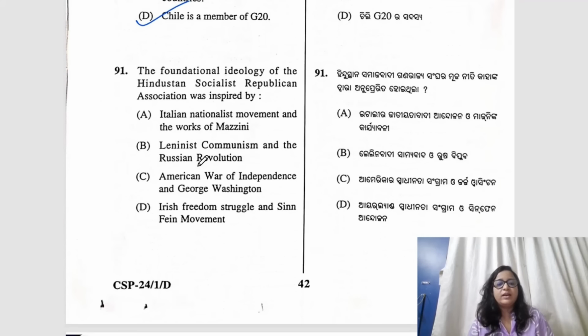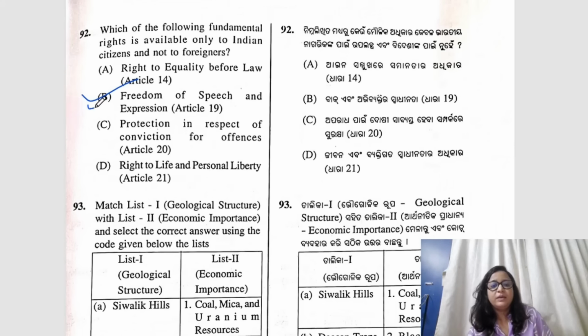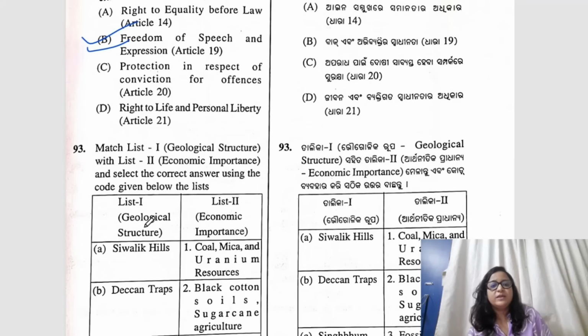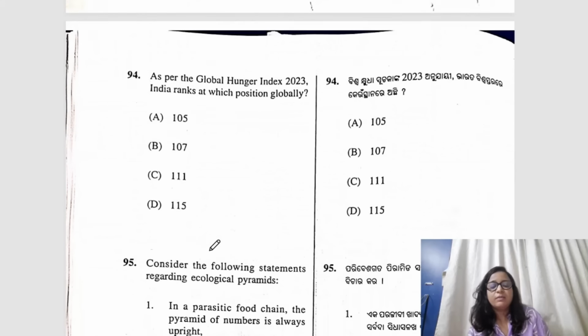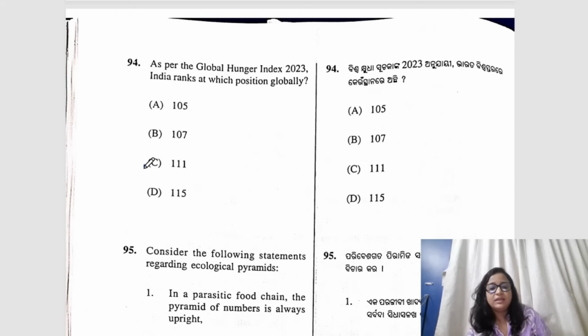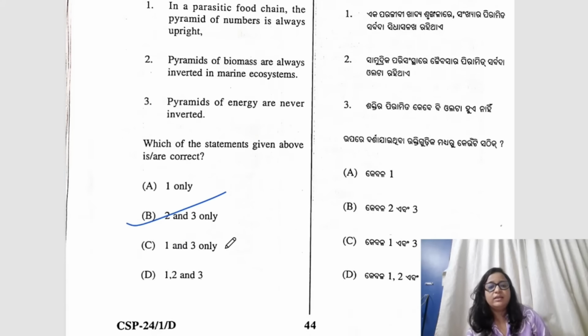Okay. Now, question number 91, the foundation ideology of the Hindustan Socialist Republican Association. This would be B, Leninist Communism and Russian Revolution. Question number 92 would be B. Okay, freedom of speech and expression. Question number 93, the answer would be C, 3241. Question number 94, the answer would be C, 111. Question number 95, the answer would be B, 2 and 3 only.